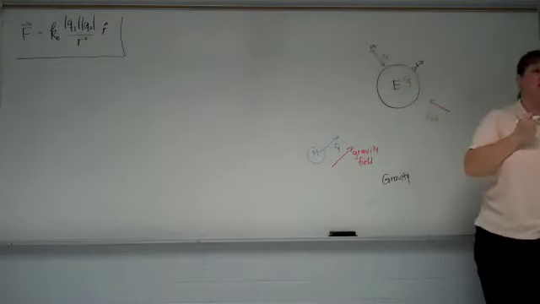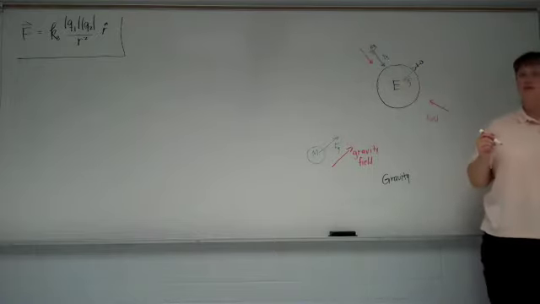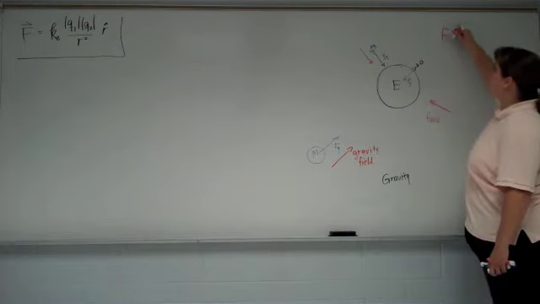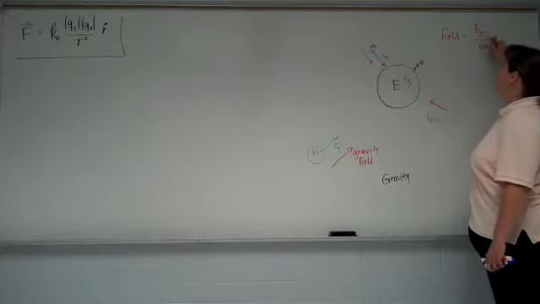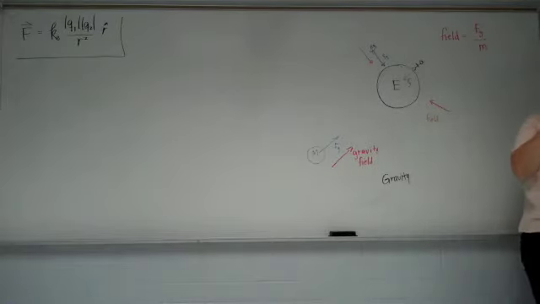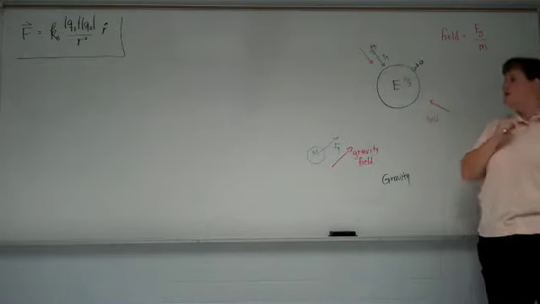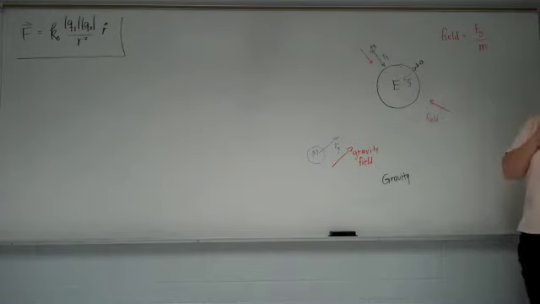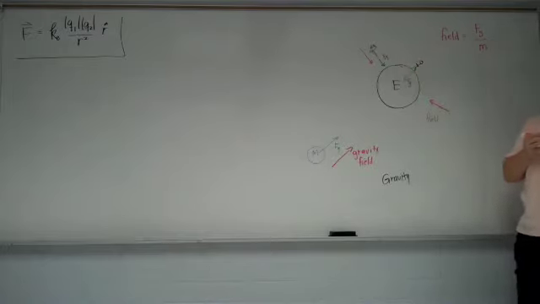If we took the airplane away, there's still the potential for something there to feel a force. The field is simply the force of gravity divided by the mass of the object that we're taking out of the picture. So the mass of the airplane, for example, we can pull that out of the picture. The mass of the person, if the person wasn't standing there, there would still be this potential for a force to exist, but the person actually has to be there to feel the force. So the field is the force in the absence of the object to feel the force.